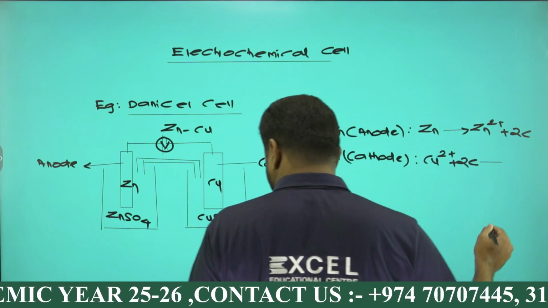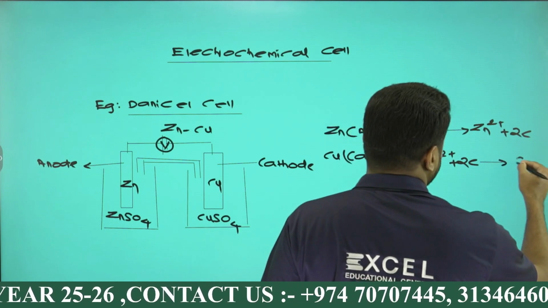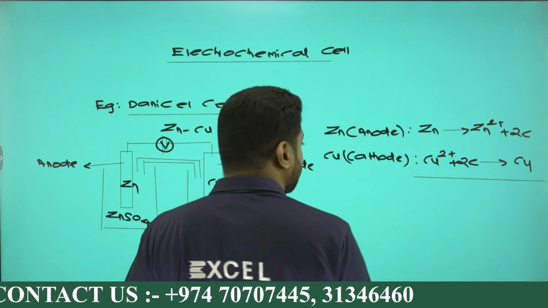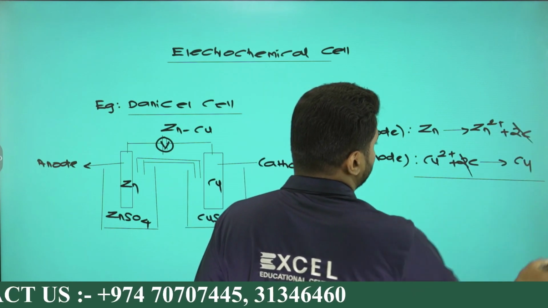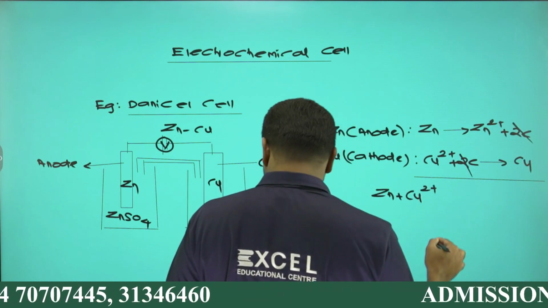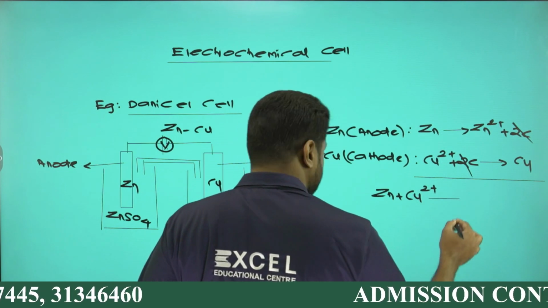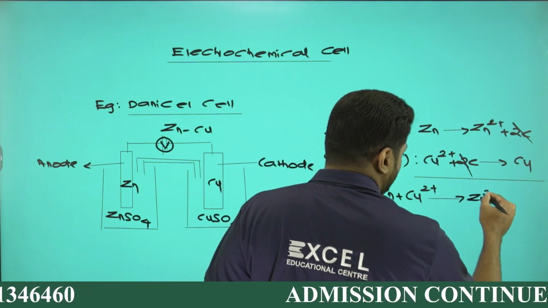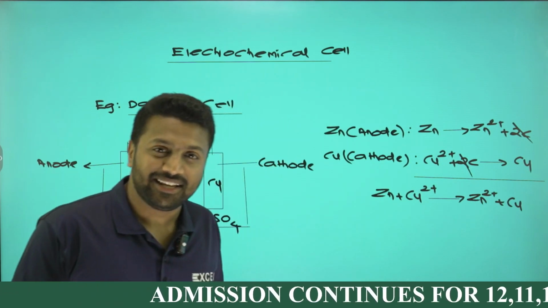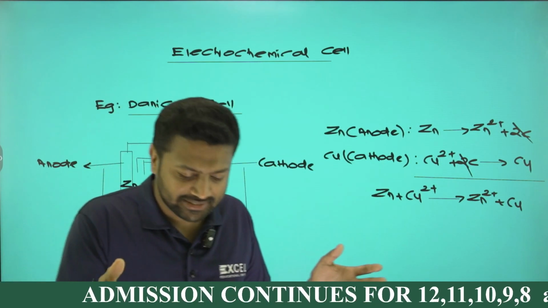Cu2+ will be adding 2 electrons, becoming Cu. While writing the overall reaction, the 2 electrons get cancelled. Remaining will be Zn plus Cu2+ giving Zn2+ plus Cu, right? Hope the basics are fine for you. That's all about my Daniell cell. So the Daniell cell is a zinc-copper cell.